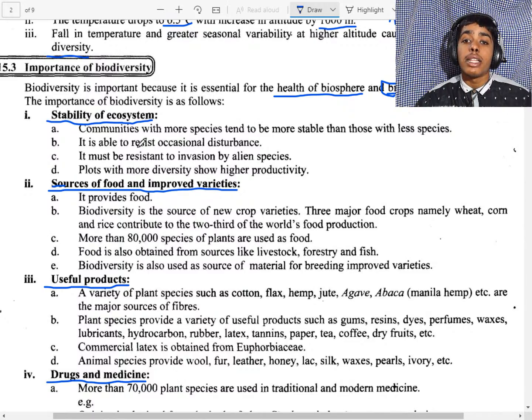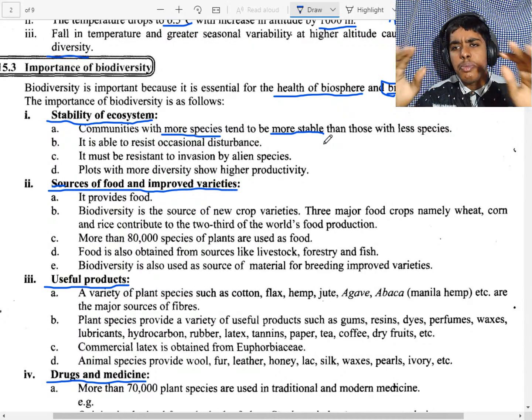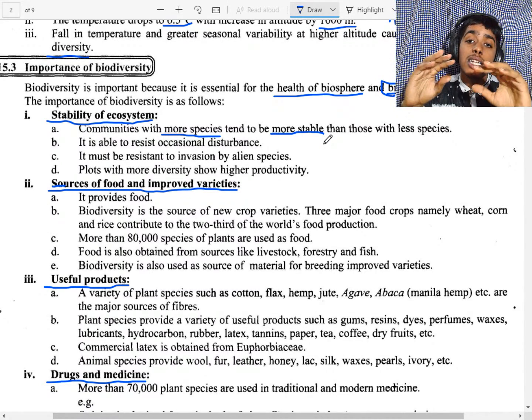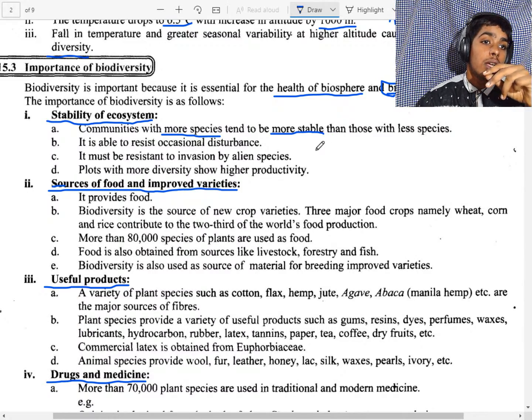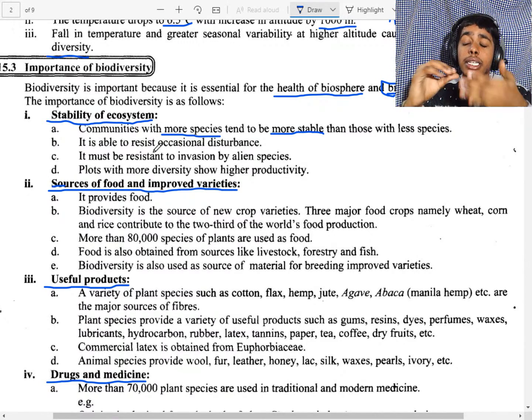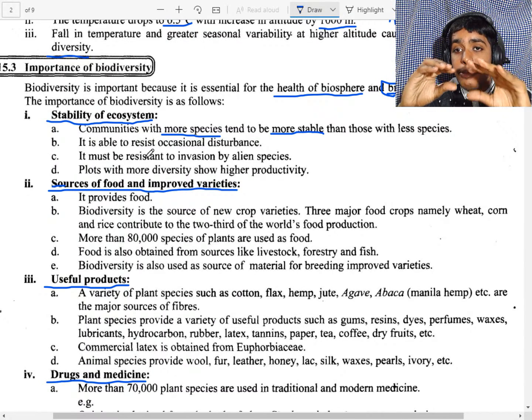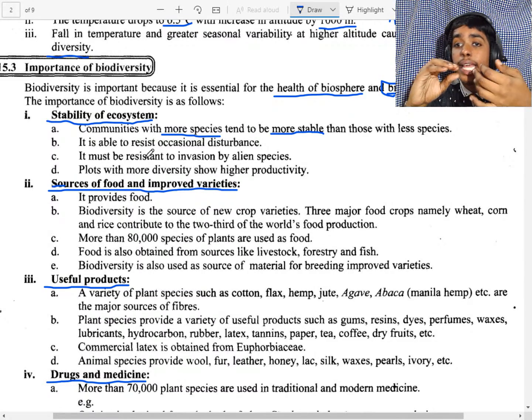Now the first importance, stability. If there are more species, they are more stable. If the species are more, the community will be more stable. If there is some disturbance, they can resist it. If alien species come into the ecosystem, due to the high species diversity, they can resist the invasion.